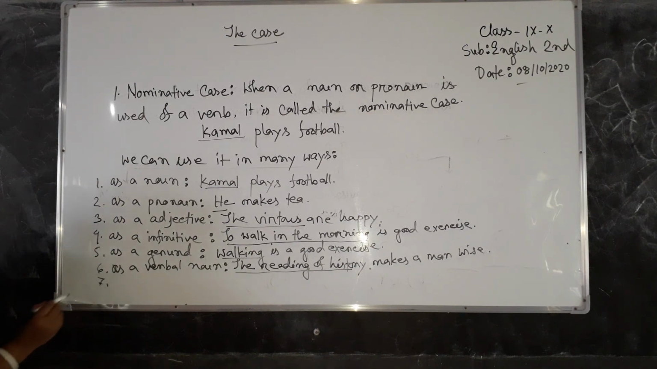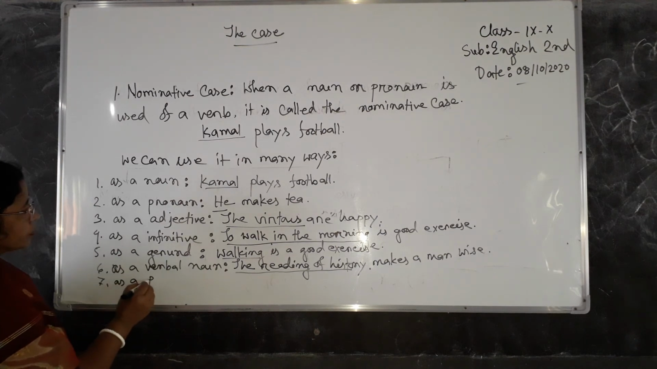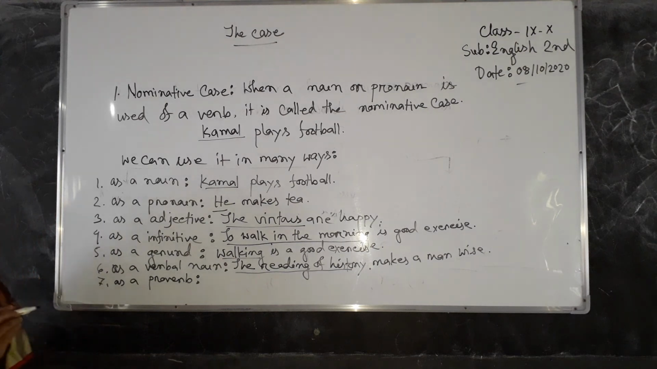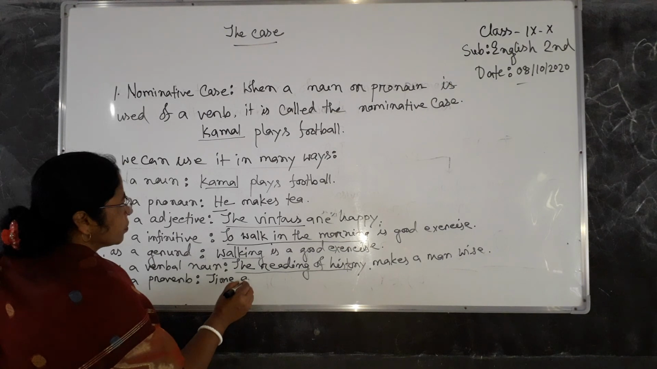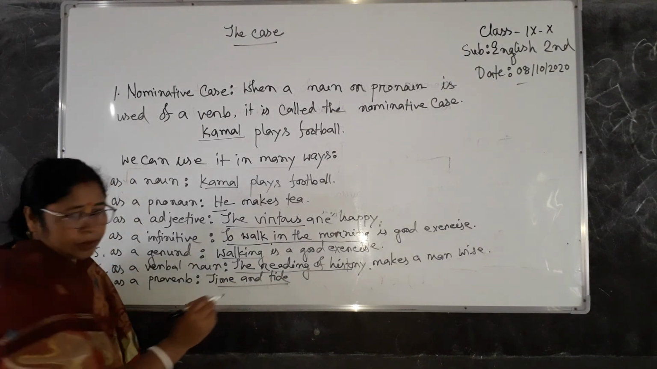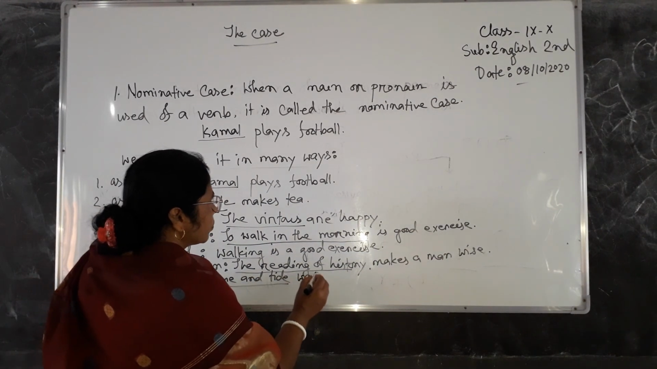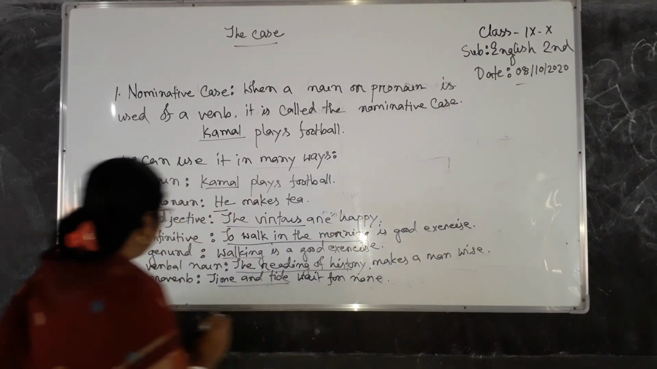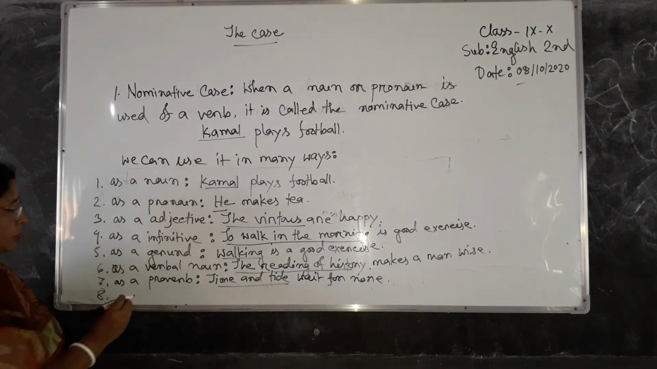Number 7, we can use it as a proverb. Time and tide wait for none. And the last, number 8, the last is clause.